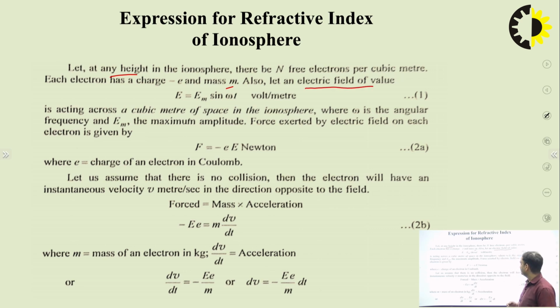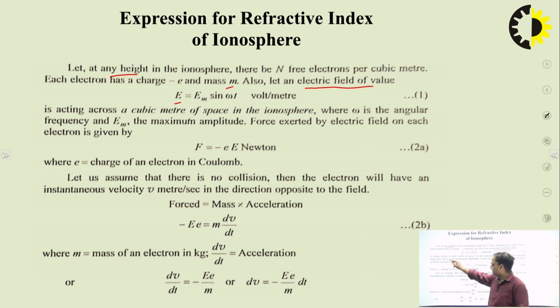The electric field of any charge: we are very much aware in electrostatics that wherever a charge is present, an electric field will exist around it. So in that case the electric field is equal to Em sin omega t. So this is a sinusoidal effect of the movement of the charges.